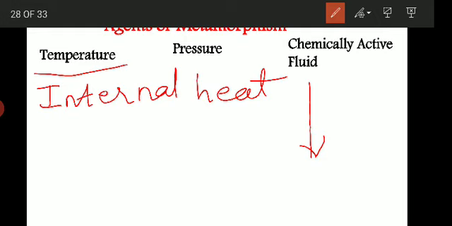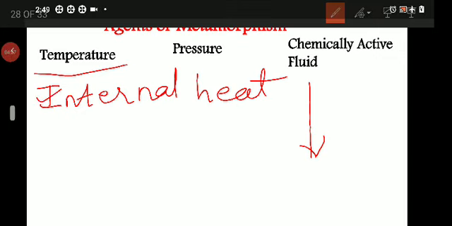So that is the internal heat of the earth, or it is called heat due to geothermal gradient. This is the first factor by which the temperature is governed.